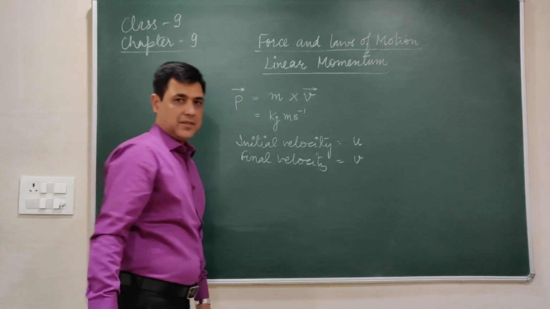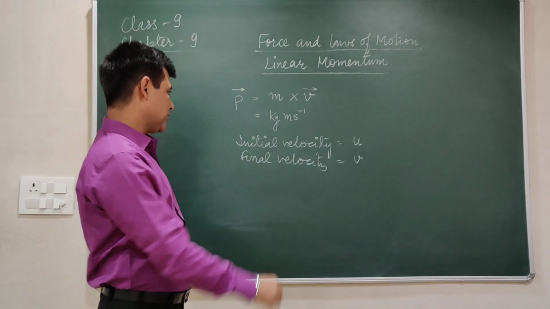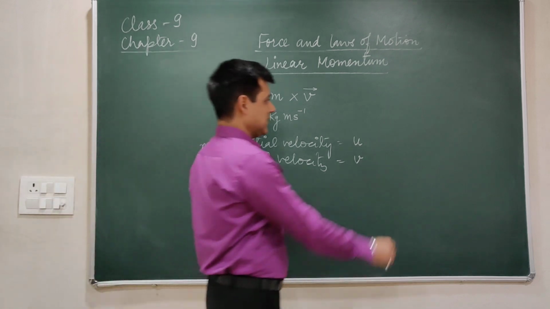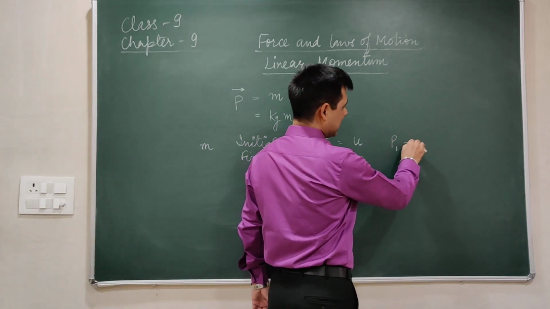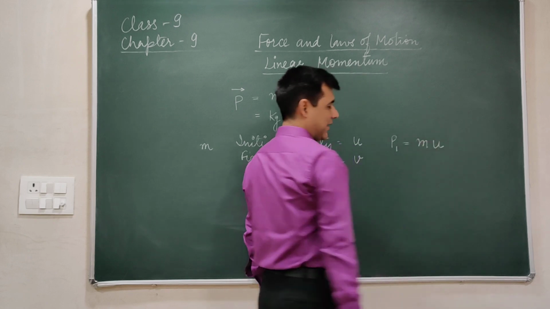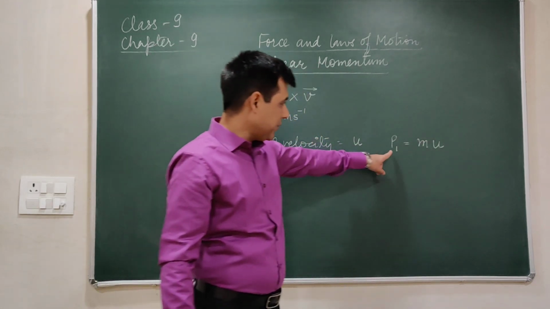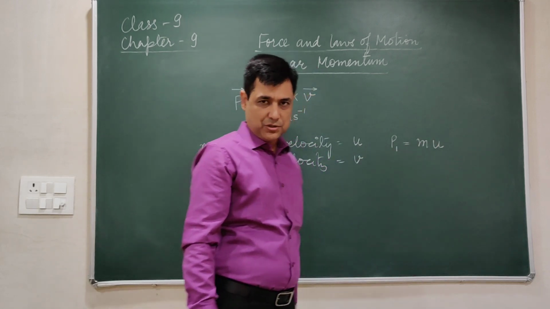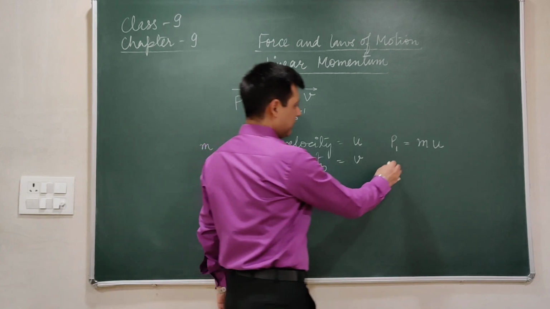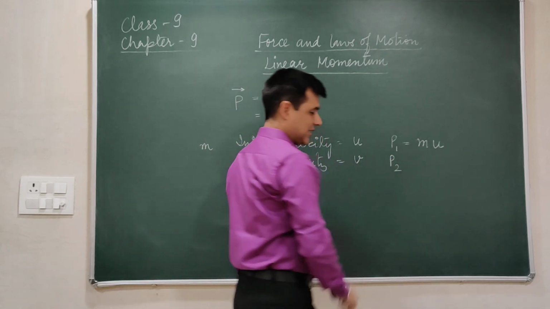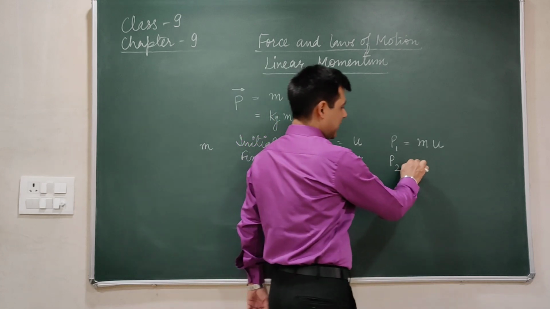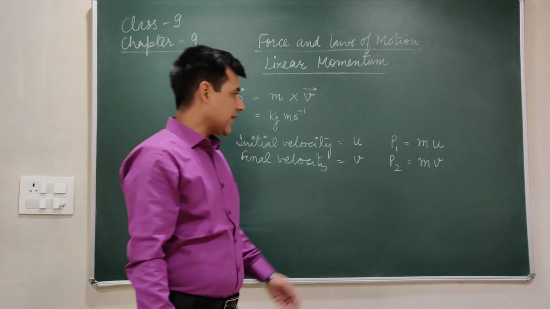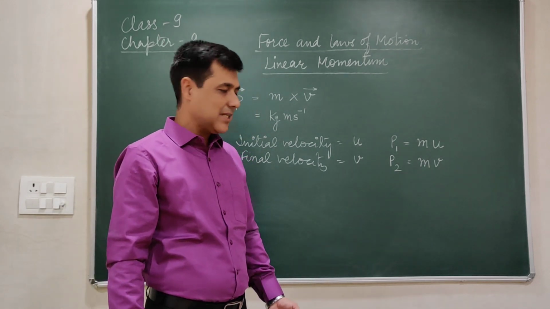The mass remains constant. So the mass of the object is m. If I talk about the initial momentum of the object, I just write P1 is equal to mu. I have taken u because I am calculating P1, that is initial momentum. So initial momentum is mass and the initial velocity of the object. Similarly, final momentum will be P2. I just named it P2, that is final momentum, and it will be mv. So P1, that is initial momentum, is mu, and P2 is the final momentum, that is mv.